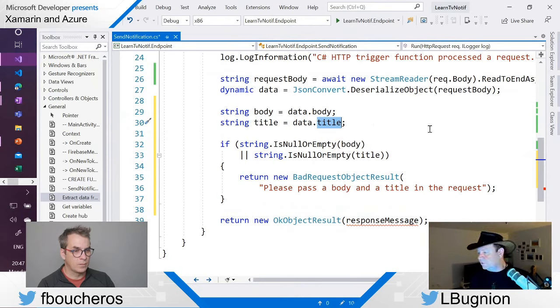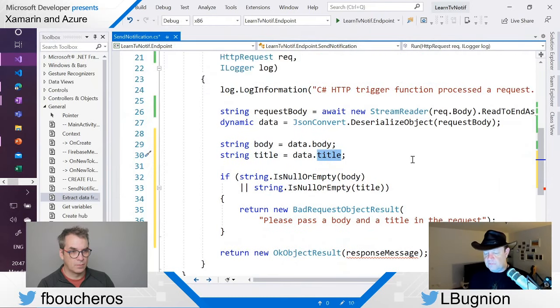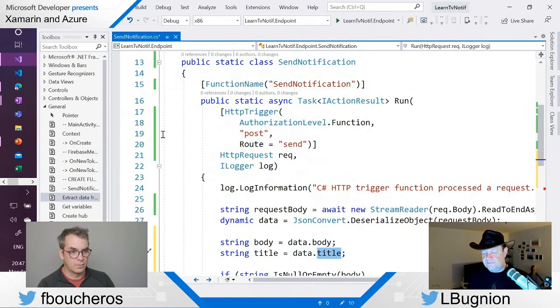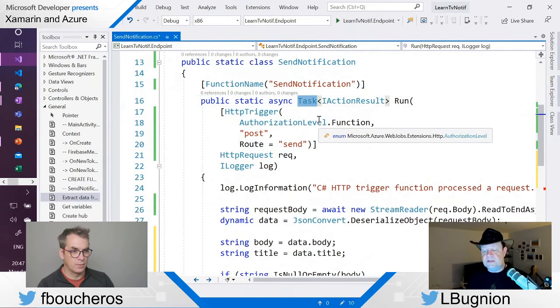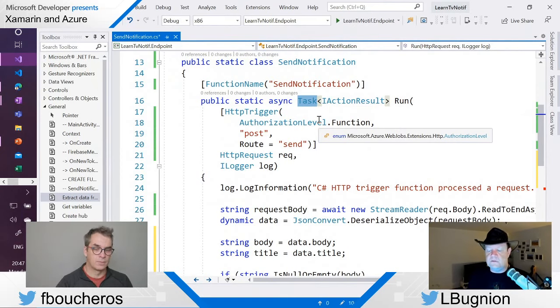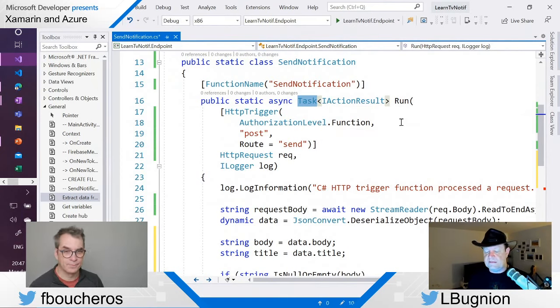I see one more question. Why am I using a task instead of a normal function? So this is actually a normal function here, but just because it's async, right? It's returning a task because I'm going to do some async work. Exactly. So it's an async Task, but actually what I'm returning is an IActionResult.